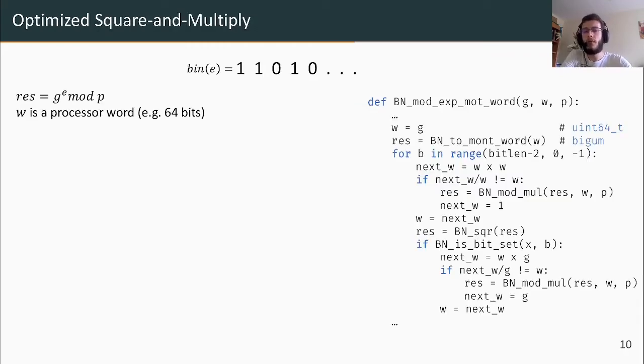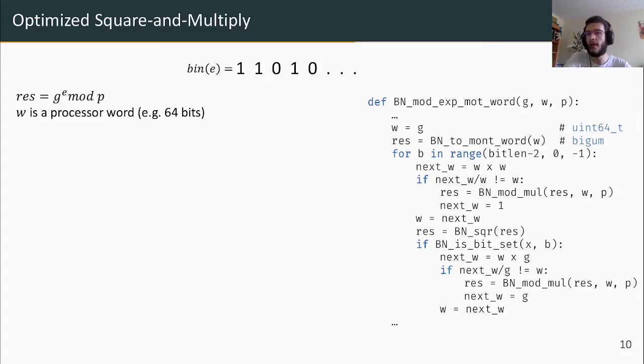So I think everyone agrees that using square and multiply itself is an issue, since we can, in theory, distinguish bits equal to 0 and bits equal to 1 simply by looking at the operations that are performed. In our case, it's an optimized version where almost all operations are performed on a single processor word W, which makes them really fast and quite hard to distinguish from one another.